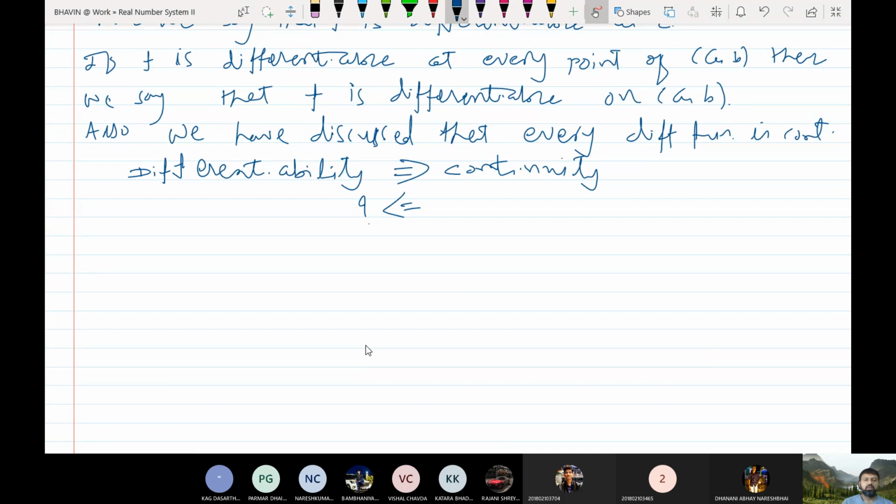Abhay, is the converse true? That is, suppose f is continuous, then can I say that f is differentiable? No sir. No, in general it is not true. So converse of above statement is not true. So let us consider examples.